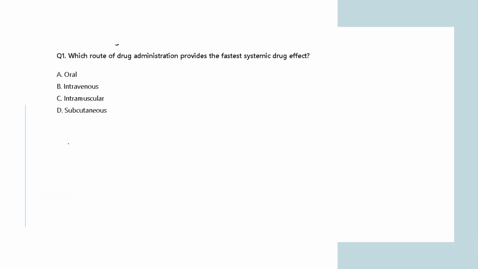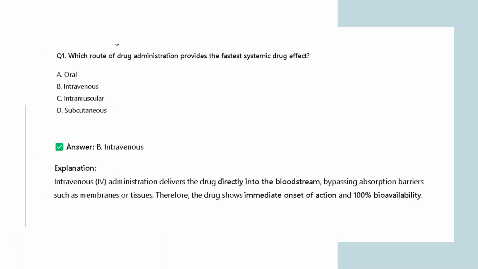Okay, so the right answer is intravenous. As I have told you, intravenous administration delivers the drug directly into the bloodstream, bypassing absorption barriers such as membranes or tissues. Therefore, the drug shows immediate onset of action and 100% bioavailability.